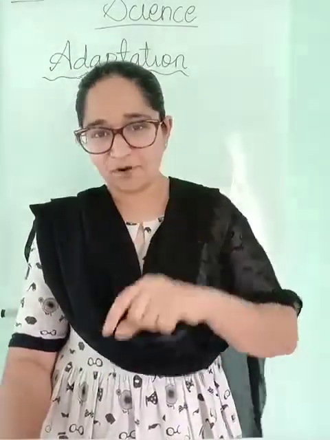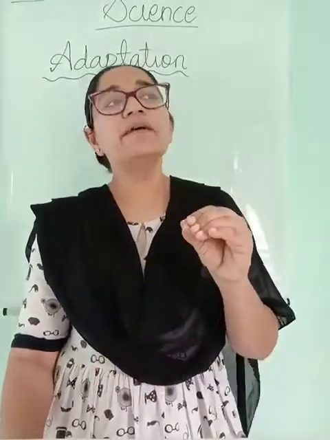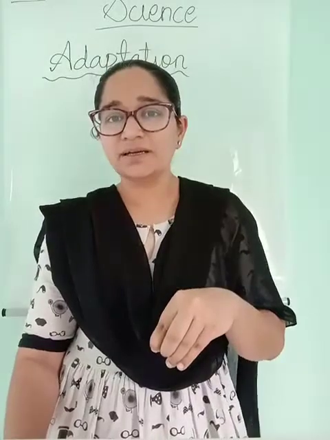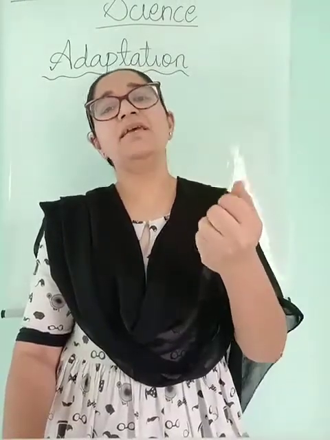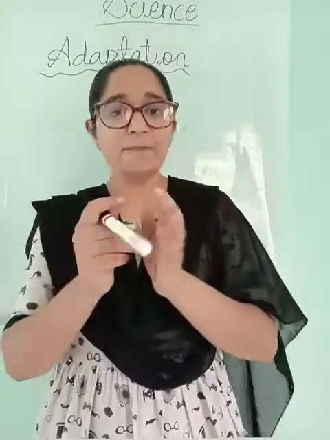In the pitcher plant you will see a bag type of thing. Whenever an insect goes and sits on it, what will happen? It will swallow it. It will close the bag and then digest that insect. In the Venus flytrap there are two parts like this. See, it is like this, isn't it?